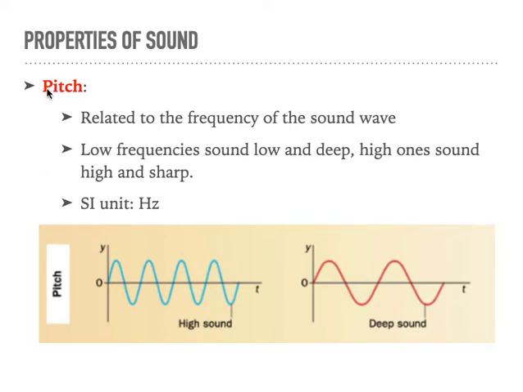Anyhow, another property, pitch. This is related to the frequency of the sound wave, and remember, frequency is how many waves you get in 1 second. So here, because they are smaller, you get more waves in 1 second, and here you get less. And that's the difference with high sounds and low sounds, los agudos y los graves. That's the amount of waves you get per second, and the unit, of course, because it's frequency, is hertz. Low frequencies sound low and deep, and high frequencies sound high and sharp.